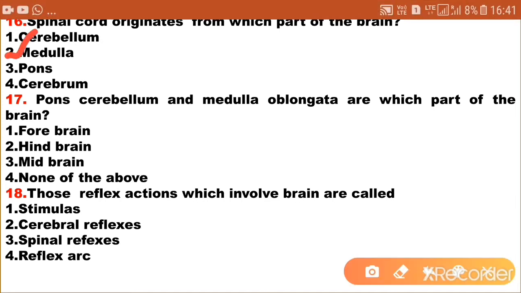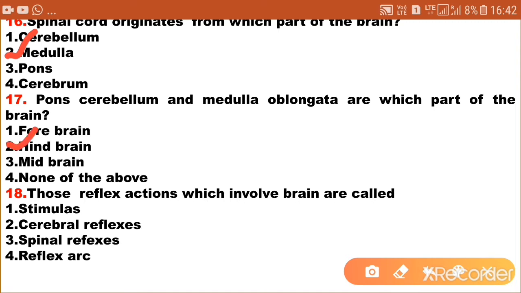Next one: Pons, cerebellum and medulla oblongata are which part of the brain? First option, forebrain; second option, hindbrain; option 3, midbrain; option 4, none of the above. Pons, cerebellum and medulla oblongata are part of hindbrain. So option 2 is the correct answer.